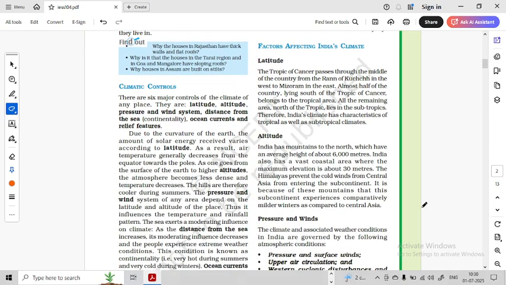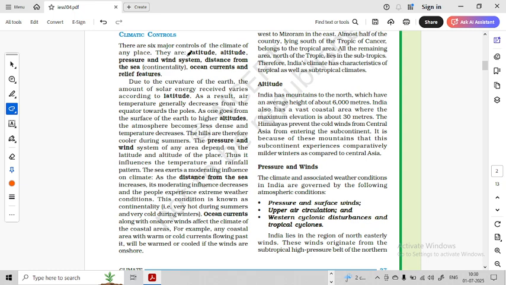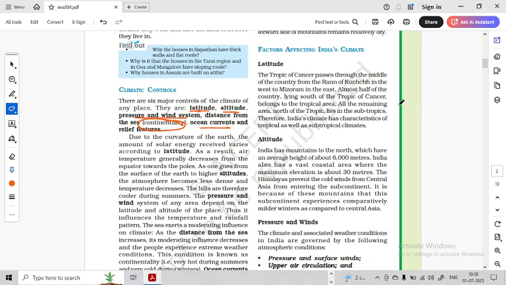Next, when we talk about controlling factors of climate, we have latitude, altitude, pressure and wind system, ocean currents, and the effect of continentality. Let's come directly to latitude. If this is India and we have the Tropic of Cancer from here, then this southern part of India has a tropical kind of climate, whereas this northern part has a temperate kind of climate. But overall, if the question asks whether India has a tropical type of climate or not, then yes, India does have a tropical type of climate.